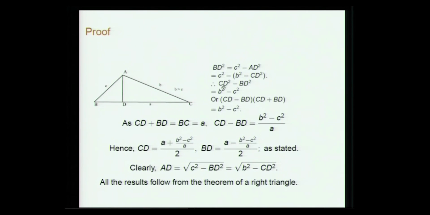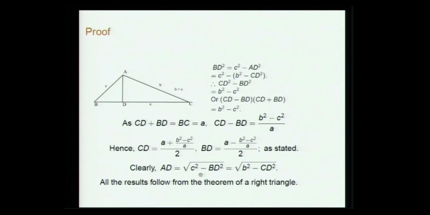So finally you get CD squared minus BD squared equal to b squared minus c squared, or (CD minus BD) into (CD plus BD) is b squared minus c squared. But CD plus BD is equal to BC, which is equal to a. So CD minus BD we have found to be (b squared minus c squared) by a. Finally, CD and BD are found from these two equations: a plus (b squared minus c squared) by a, whole thing divided by 2, and a minus (b squared minus c squared) by a, whole divided by 2, as stated.